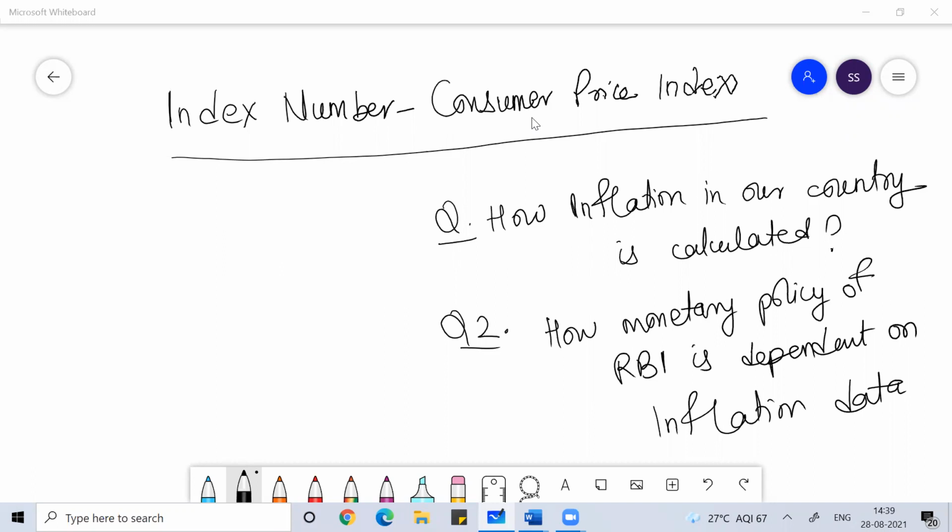Normally, whenever we talk about the calculation of inflation, we can follow wholesale price index, or we can follow consumer price index. If we follow wholesale price index, then we take the prices of commodities at the wholesale level. If we follow consumer price index, then we take the prices of commodities at which the consumer buys. So that's why consumer price index is considered to be the better tool for the assessment of purchasing power parity of an individual in an economy. You can spend some time reading about what is wholesale price index, what is consumer price index, and why we use them for the calculation of inflation.